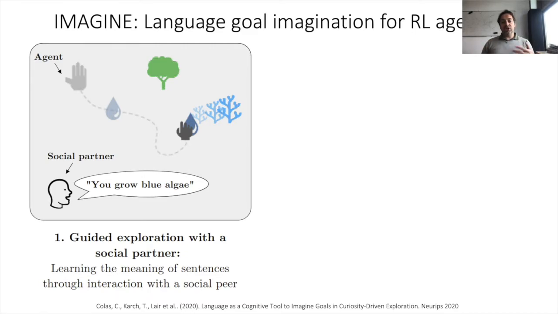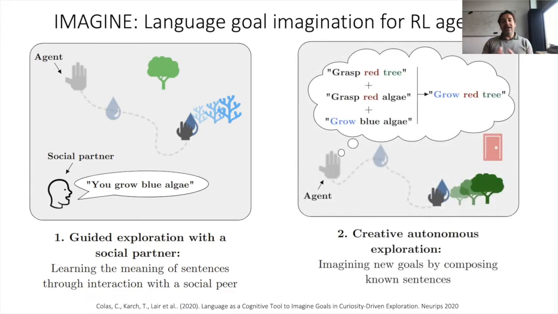As it discovers potential goals, the agent learns to represent them by jointly training a language encoder, mapping language to goal embeddings, and a language-conditioned reward function. Then in the second phase, the agent starts imagining goals by composing known ones. It can now train autonomously on these goals via the language-conditioned reward function learned in the first phase.